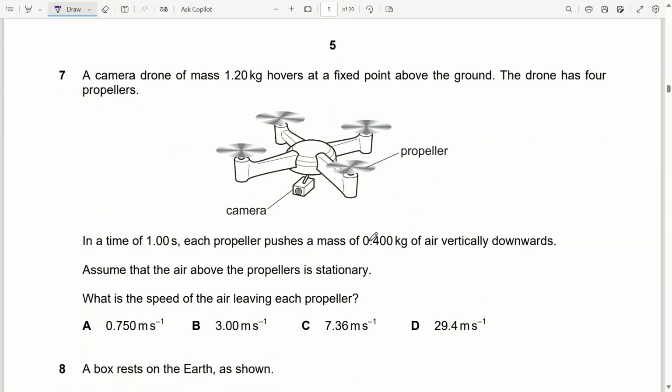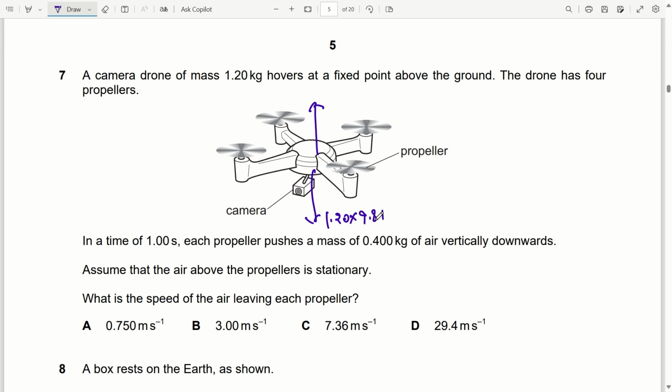Question 7. A camera drone of mass 1.20 kg hovers at a fixed point above the ground. The drone has 4 propellers. In a time of 1.00 second, each propeller pushes a mass of 0.400 kg of air vertically downward. Assume that the air above the propeller is stationary. What is the speed of the air leaving each propeller? Under the effect of its weight, it should fall down. Its mass is 1.20 kg, so its weight is 1.20 into 9.81. It should fall down, but it is not falling down, which means an upward force is also acting.